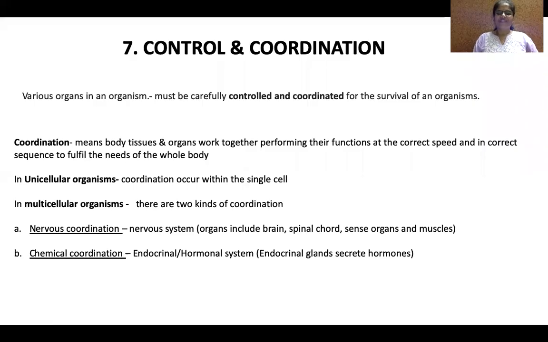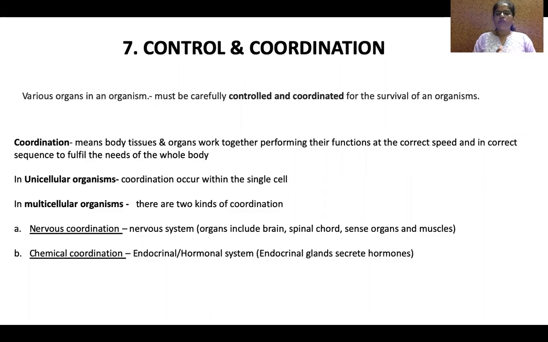Good morning, children. Today we'll start with the second chapter of biology, that is chapter 7, related to control and coordination. In the chapter on life processes, we have seen that an organism is made up of tissues, organelles, cells, organ systems, and finally it leads to the organism. So an organism has various organ systems, tissues, everything.